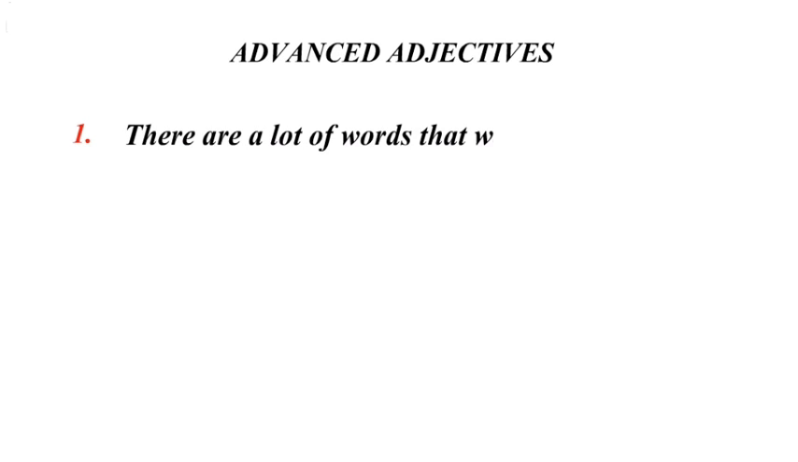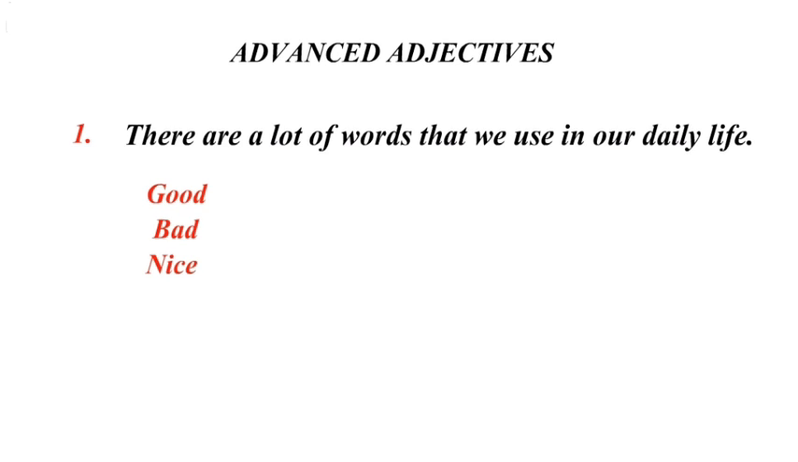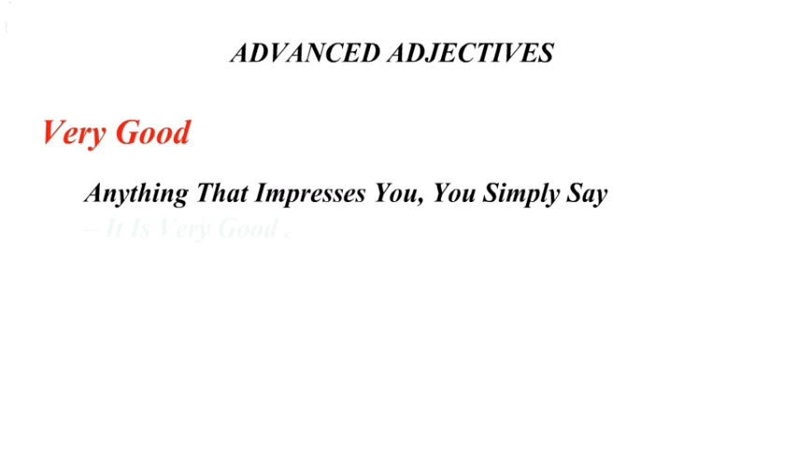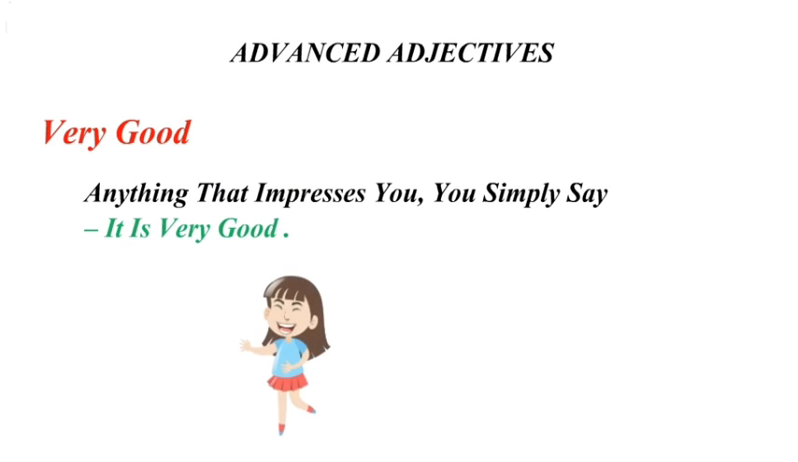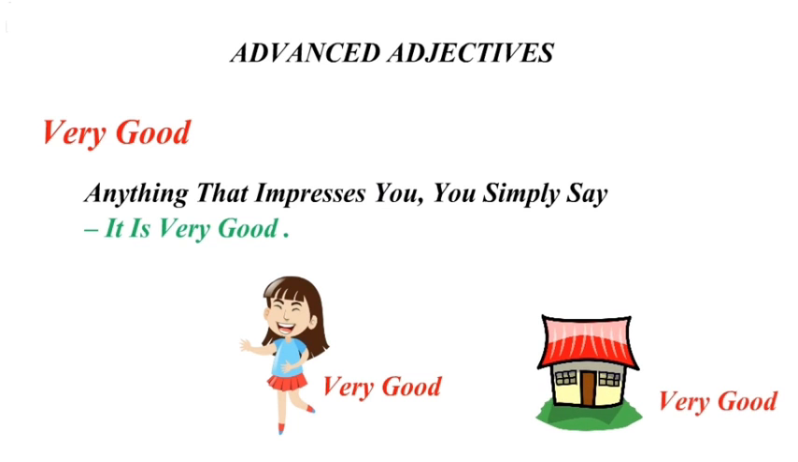There are a lot of words that we use in our daily life. For example, good or bad or nice. Today we'll change all of them. So the first word being very good. Anything that impresses us, you simply say it's very good. How's the dress? Very good. How's the house? Very good. Why don't we find a new word to use?